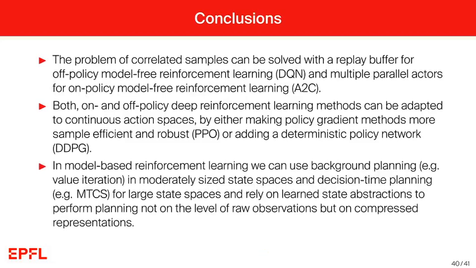Now in the last part, you have seen that in model-based reinforcement learning, we can use background planning, for example value iteration, in moderately sized state spaces, and decision time planning, like Monte Carlo tree search, for large state spaces, and rely crucially really here on learned state abstractions to perform planning not on the level of raw observations, be it board games or observations in the Doom environment, but rely on compressed and learned representations.